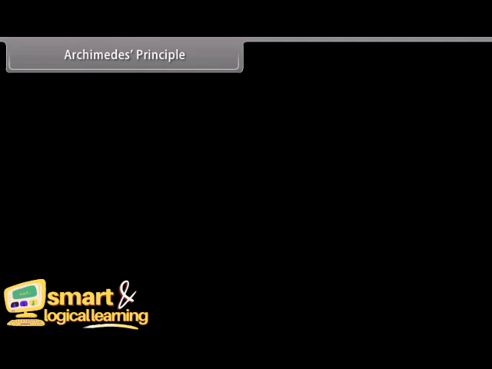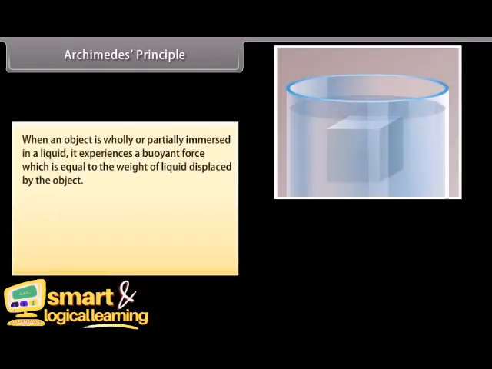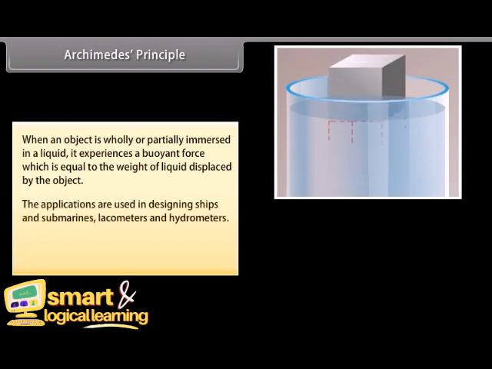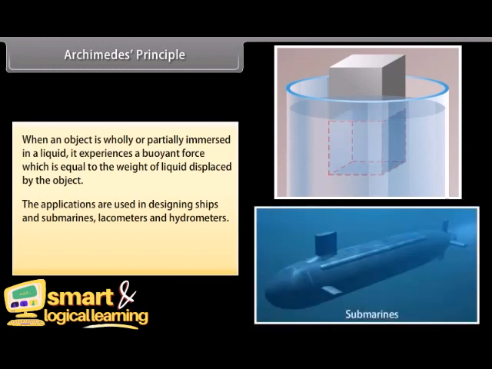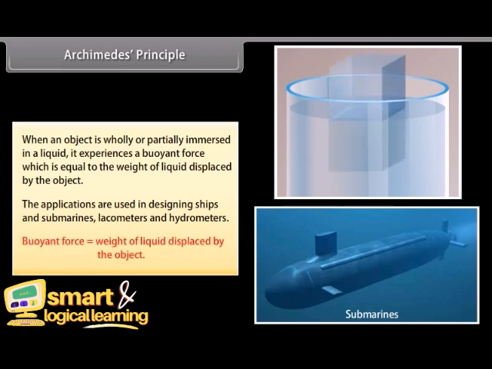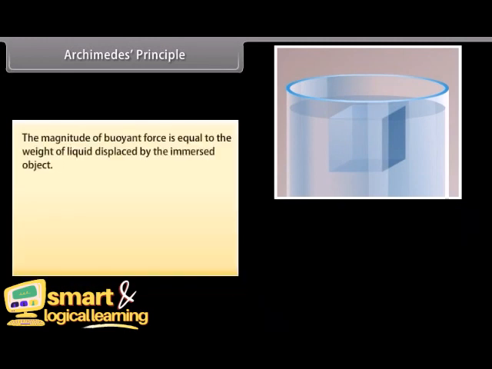Archimedes' principle: when an object is wholly or partially immersed in a liquid, it experiences a buoyant force which is equal to the weight of liquid displaced by the object. The applications are in designing ships and submarines, lactometers and hydrometers. Buoyant force is equal to the weight of liquid displaced by the object. The magnitude of buoyant force is equal to the weight of liquid displaced by the immersed object.